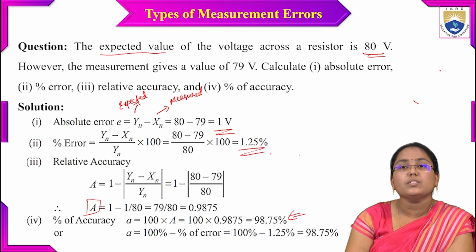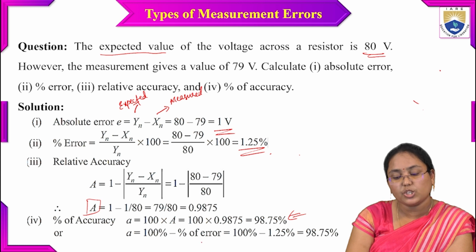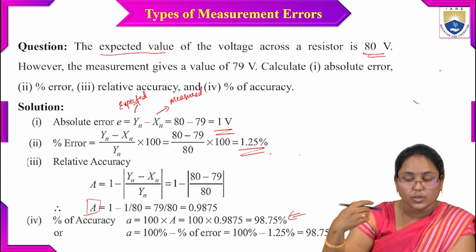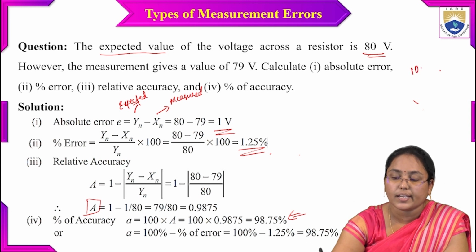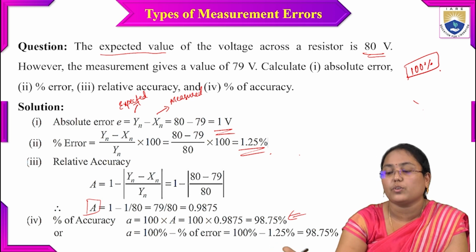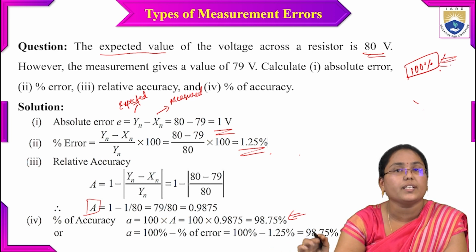Or what we can do is 100% minus the percentage error, which also gives the percentage of accuracy. As I already said, accuracy can be measured with respect to 100%. Every time we do any measurement, what we want is a 100% accurate system.